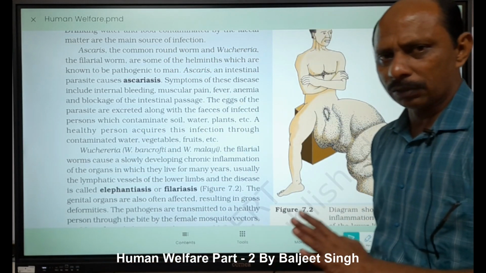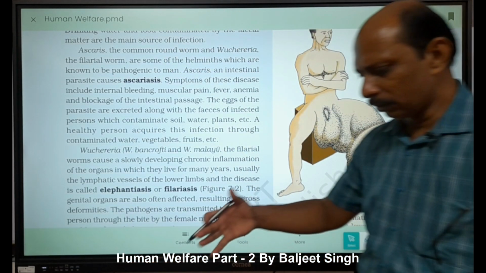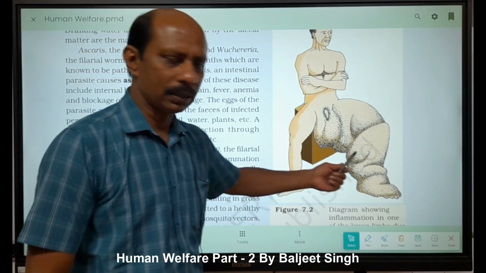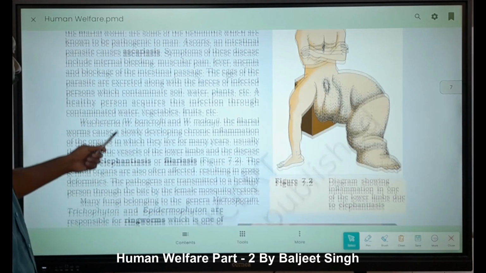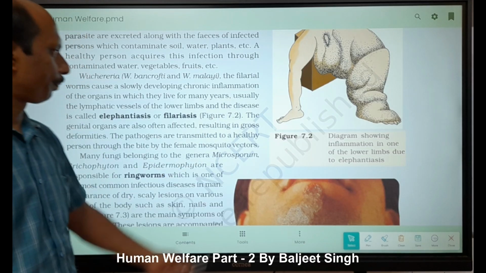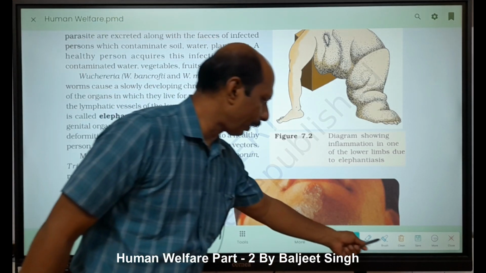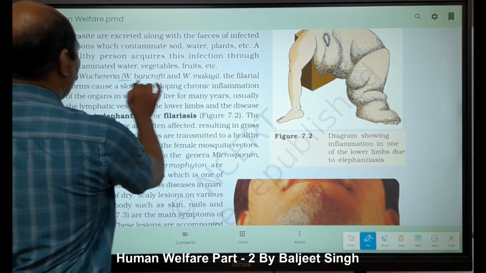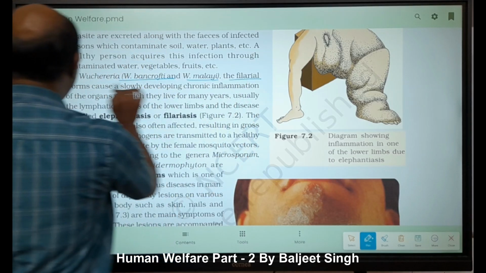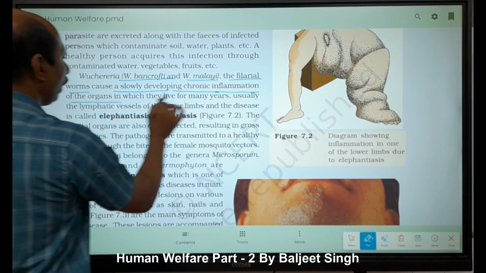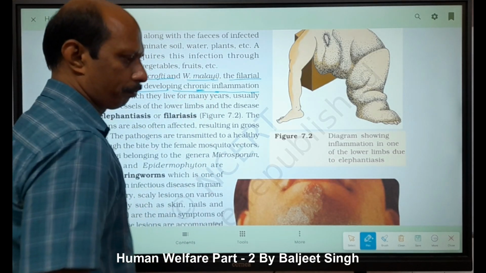Simply first we can say it is filaria, and when it becomes very huge, like elephant legs, then it is called elephantiasis, right? Here it is given: Wuchereria bancrofti and Wuchereria malayi. These are filaria worms. The filarial worm causes a slowly developing chronic inflammation. Chronic, one word is coming, chronic. Chronic means long term disease. Acute and chronic, two words are there.